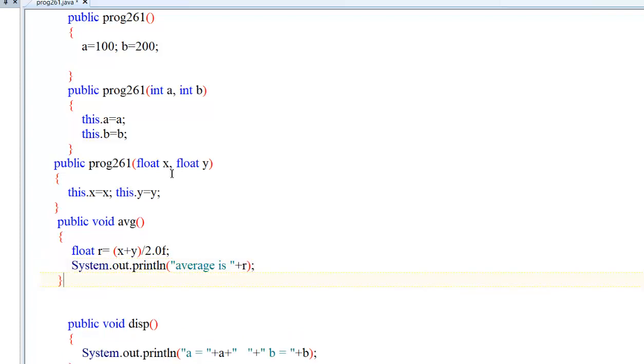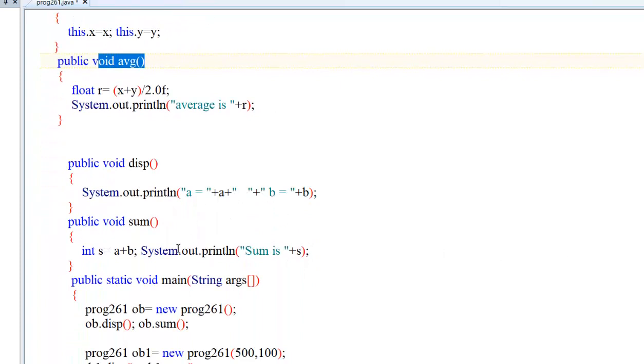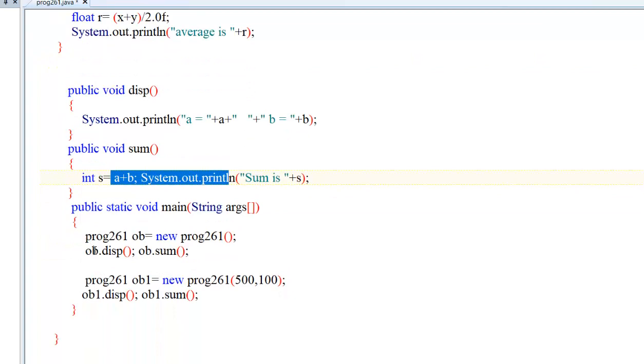So when I pass some floating point value, at that time I want to find the average. When I pass an integer value, I want to find the sum. Like this I want to calculate. Okay, so comment these out. Now what to do? I want to call only the parameterized default floating one.